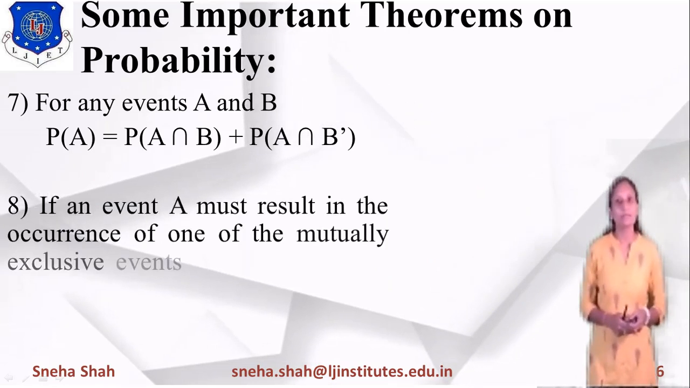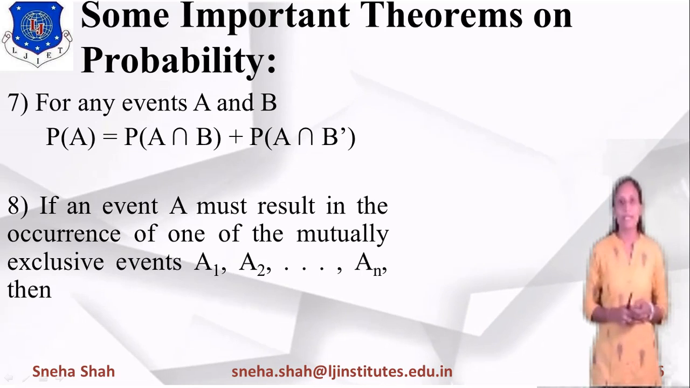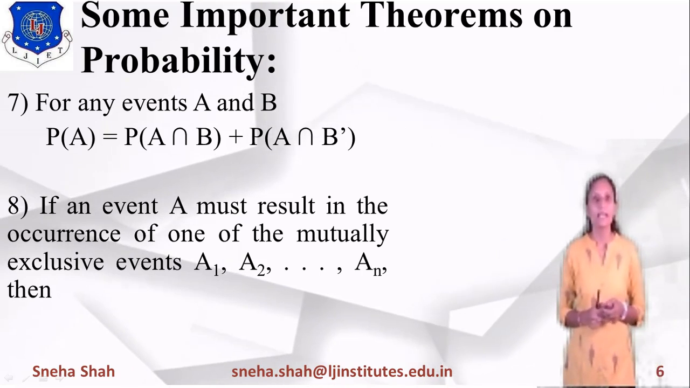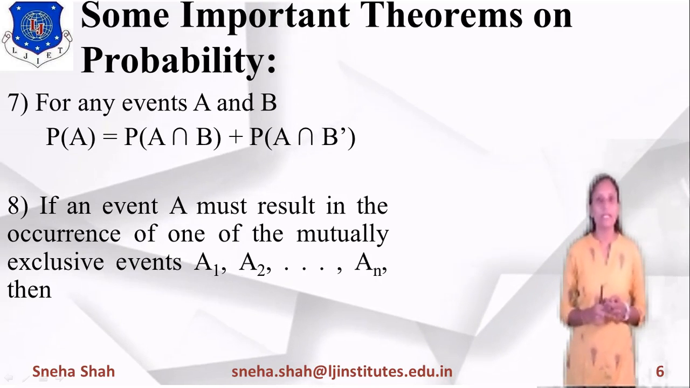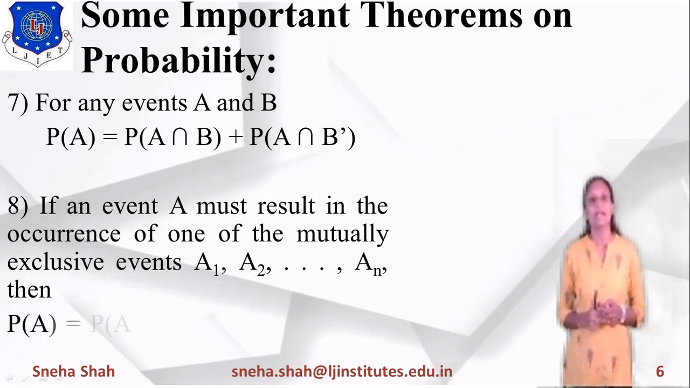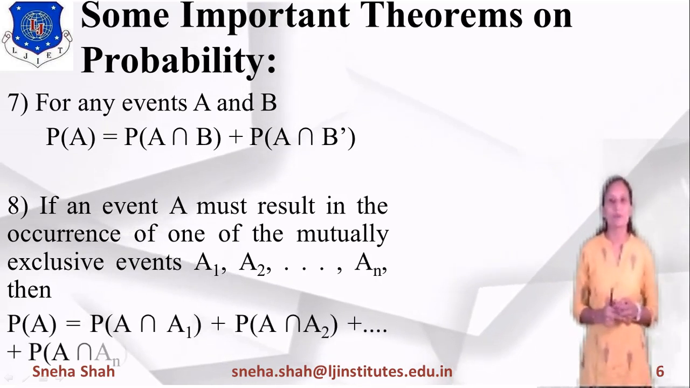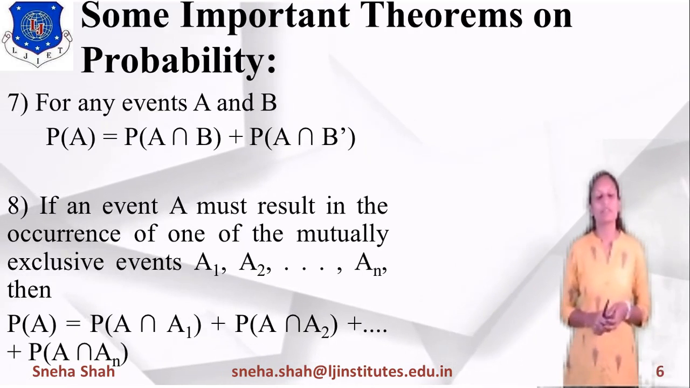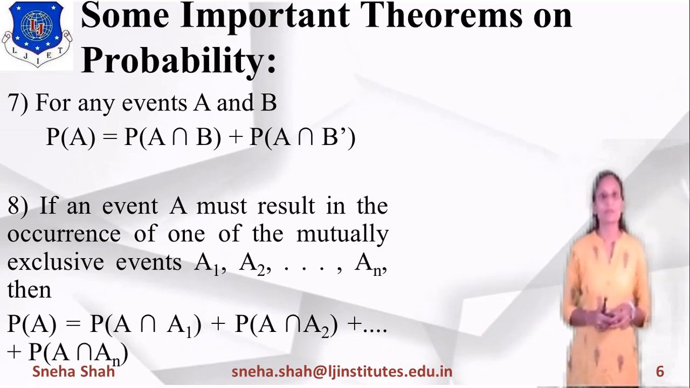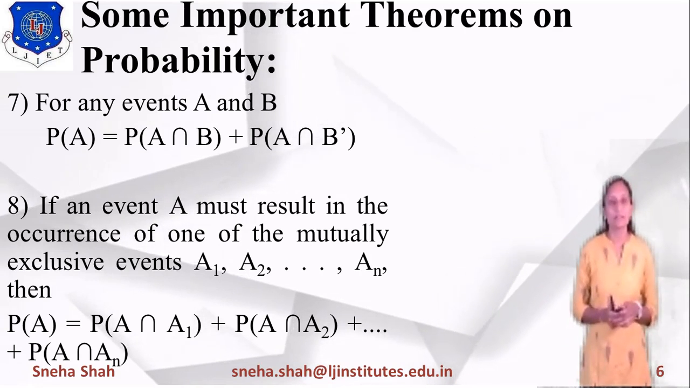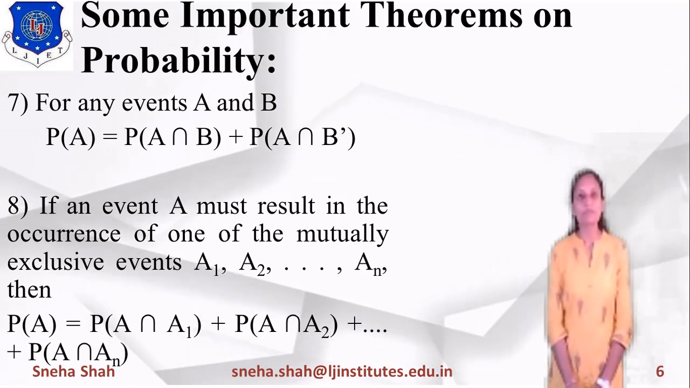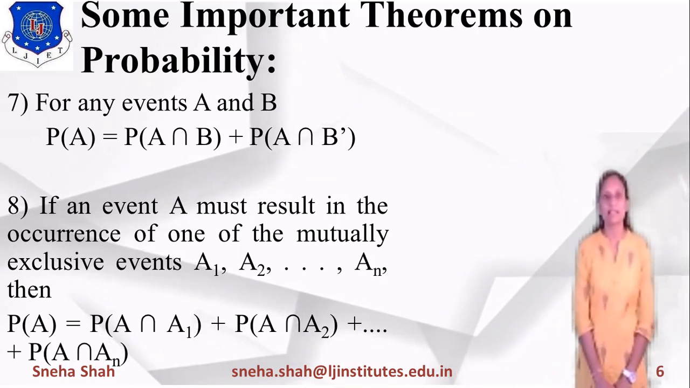Now the next theorem is, if an event A must result in the occurrence of one of the mutually exclusive events A1, A2 up to An, then probability of A equals probability of A intersection A1 plus probability of A intersection A2 up to probability of A intersection An. Now all these theorems and concepts of probability will be well defined by some examples.